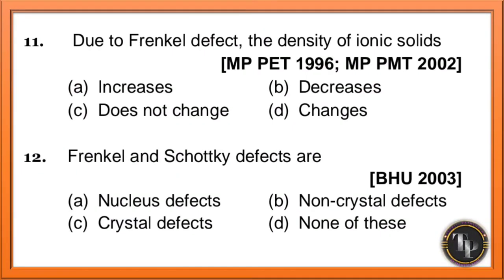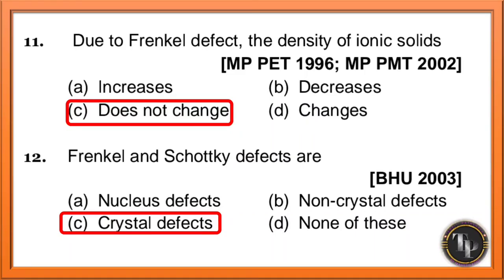Due to Frankel defect, the density of the ionic solid increases, decreases, does not change, changes. Just now we have discussed, Frankel is nothing but the cations jumping from lattice sites to interstitial sites. That means no element is missing. No element went outside. Density will not change because mass will not change. Density remains the same in case of Frankel, but density decreases in case of Schottky. So they are asking for Frankel, which is correct, does not change. Frankel and Schottky defects are crystal defects. Option C is the correct answer. So here completes up to 50 MCQs.